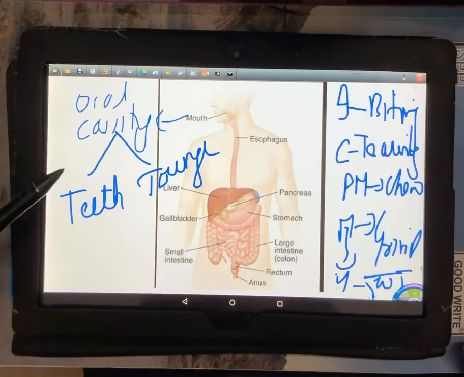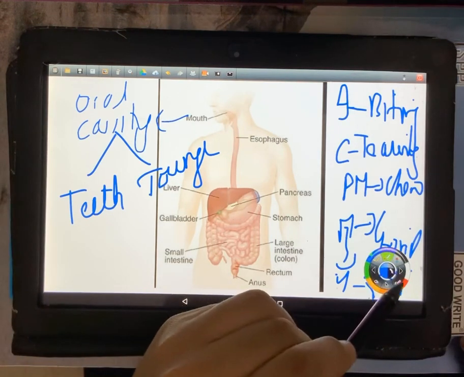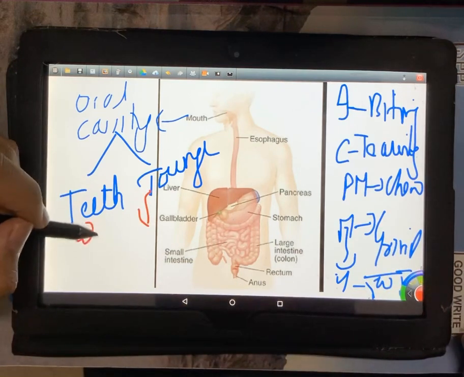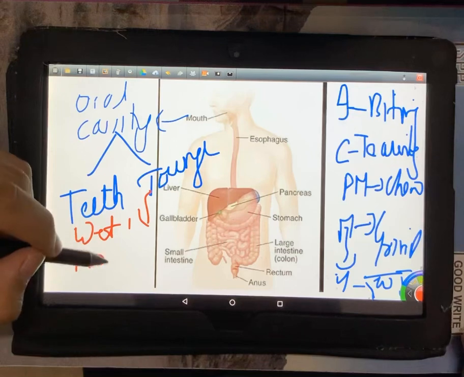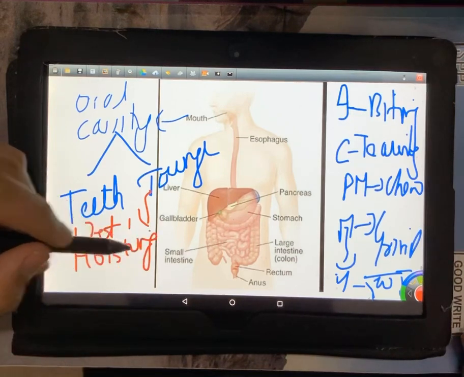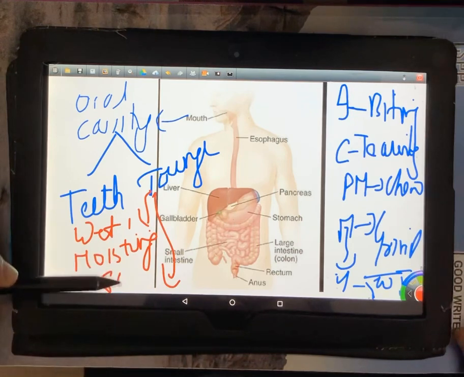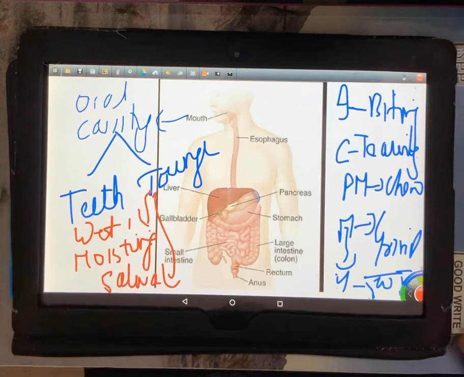Now the muscular fleshy tongue. What is the role of the tongue? The tongue has many roles. It has a role of wetting the food, moistening the food. But the most important function of the tongue is to mix the food with saliva. Now why saliva? The saliva has the enzyme salivary amylase, which breaks down carbohydrates.